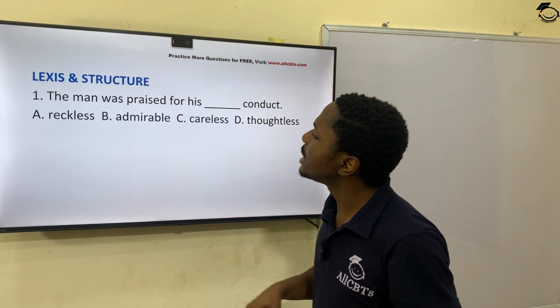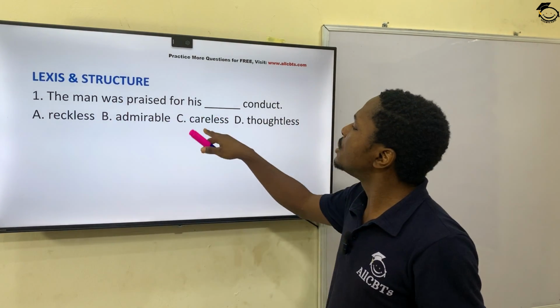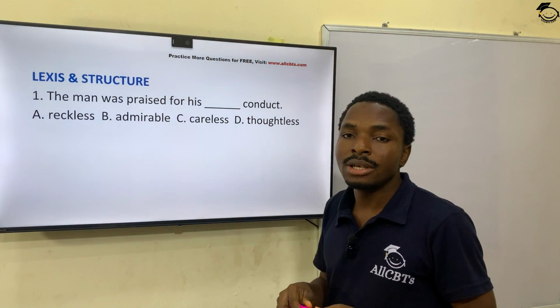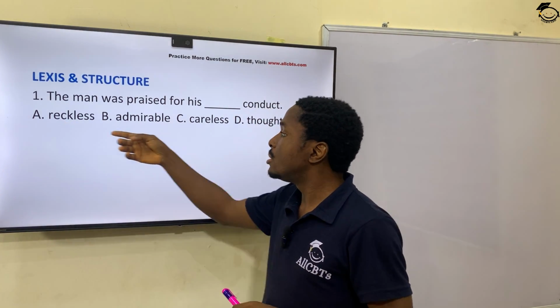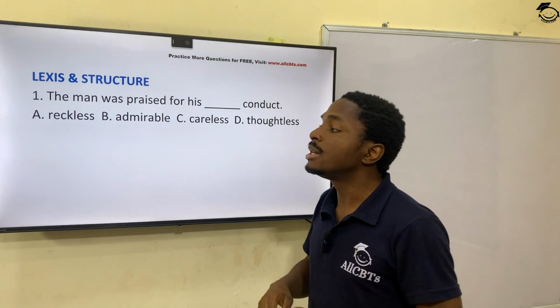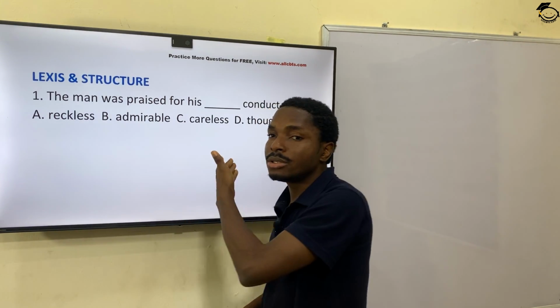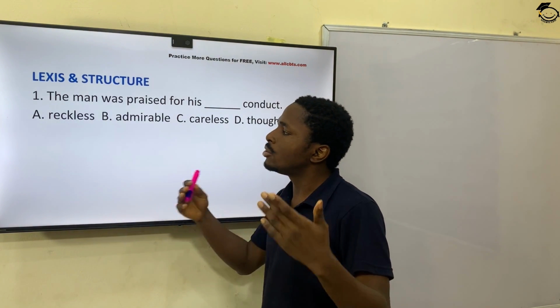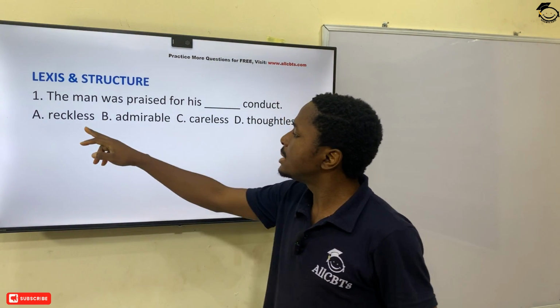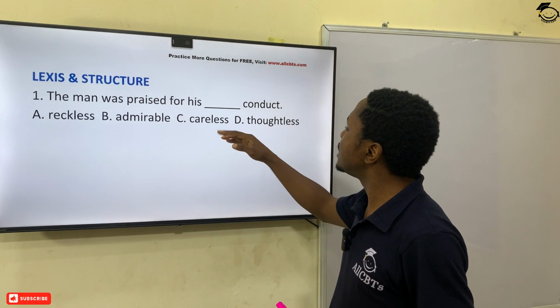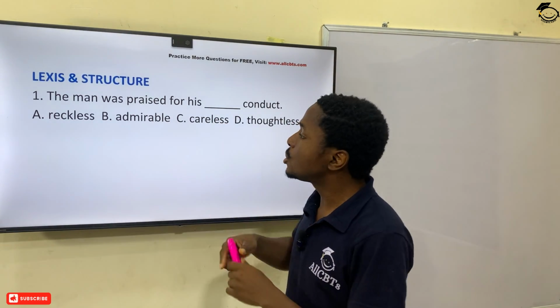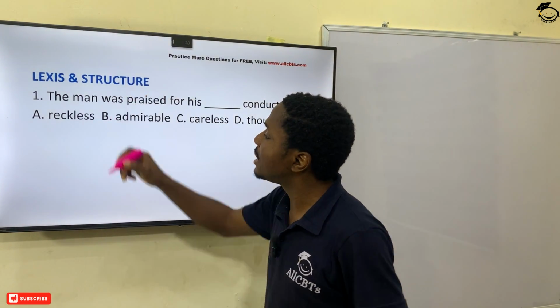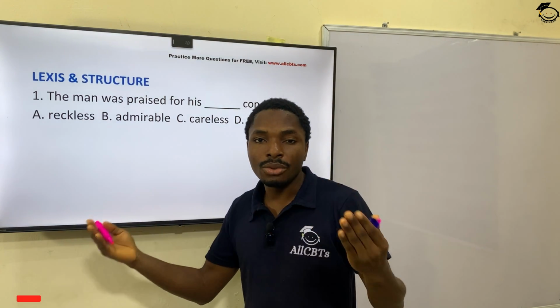Question 1. We are beginning with the category lexis and structure. The man was praised for his dash conduct. You have to take the most appropriate word from the options to fill in the gap. We have reckless, admirable, careless, and thoughtless. Because we see praise here, we have an idea that it's a good thing.